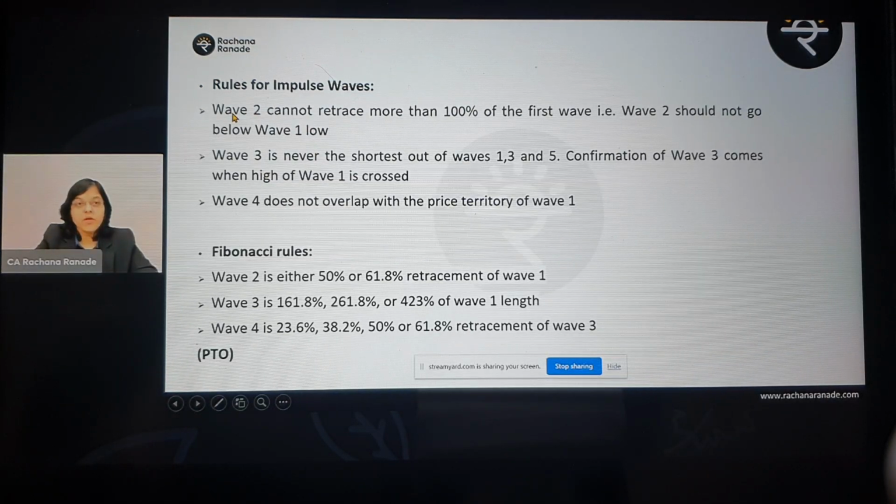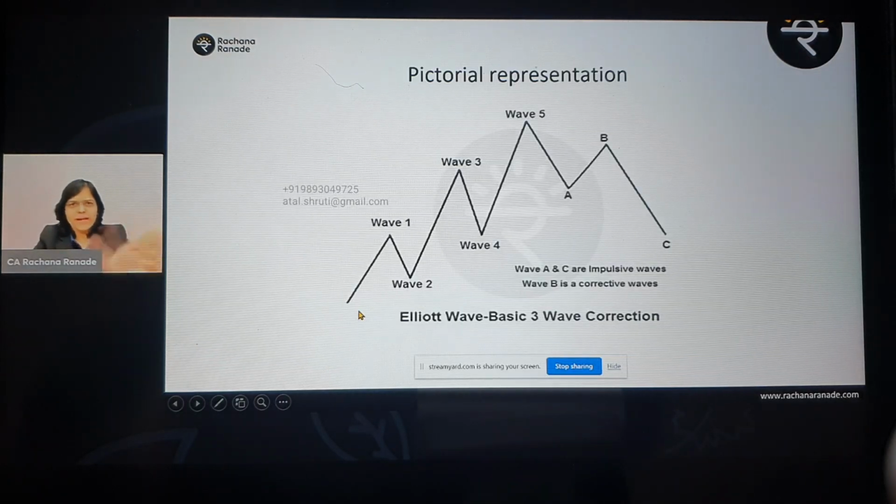If you remember, 1, 2, 3, 4, 5 is the impulsive wave. Now wave 2 cannot retrace more than 100% of the first wave. For that, if you see here in our own diagram, the pictorial, this is just an example.